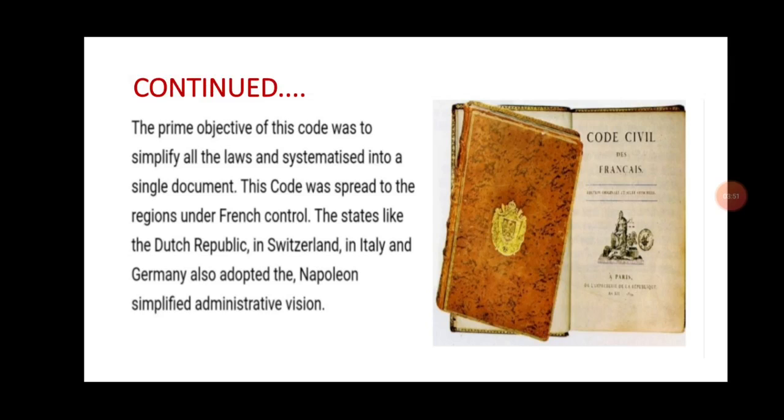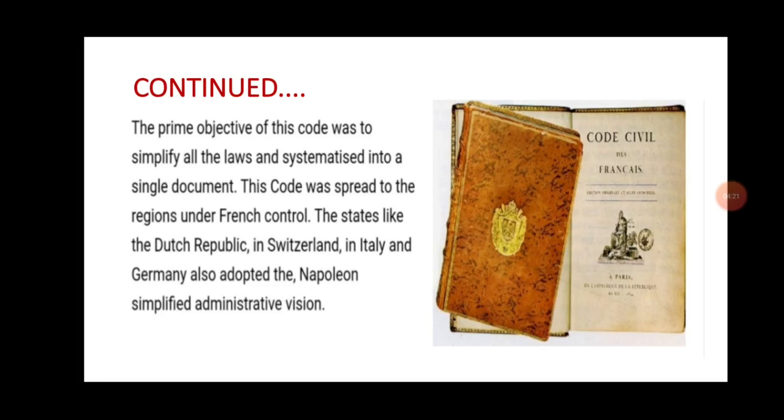We have seen the advantages of the Napoleonic Code of 1804, but as every coin has two sides, some positive aspects and some negative aspects were also there with the Napoleonic Code. Some merits, some demerits, some advantages, some disadvantages. Advantages we have seen. Now we will see some drawbacks of the Napoleonic Code also.